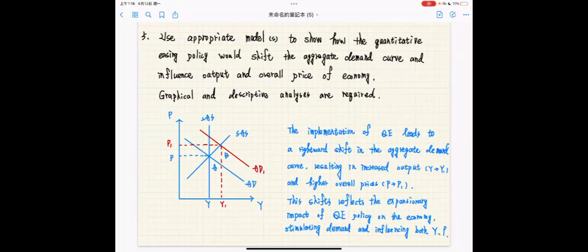In the picture, the implementation of QE leads to a rightward shift in the aggregate demand curve, resulting in increased output from Y to Y1 and higher overall prices from P to P1. This shift reflects the expansionary impact of QE policy on the economy, stimulating demand and influencing both Y and P. Thank you for your listening.